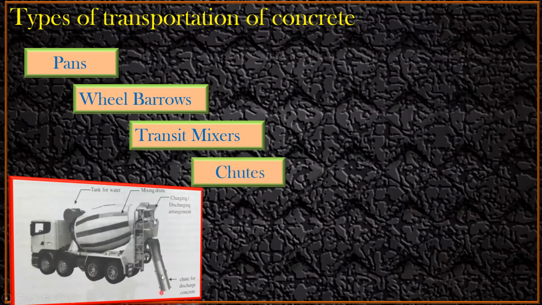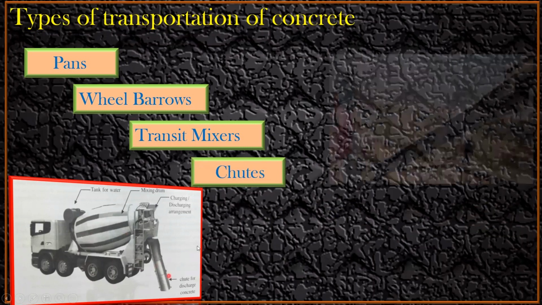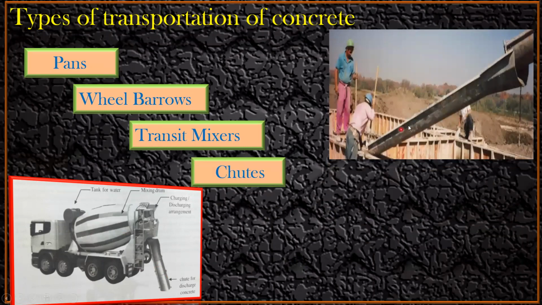The next is chutes. So one chute we have here for the transit mixer. Along with that, sometimes when we do the construction, we put another chute, so that it is easy for the concrete to flow, right? Most of the construction we try to make use of the chute only, especially if you are going for an underground tank or retaining wall construction and all. Since from the ground level they are going to go to a greater depth, let us say 3 or 4 meter, in that case this much length is not sufficient. So for that we have to put another additional chute, and from here we'll try to bring the concrete.